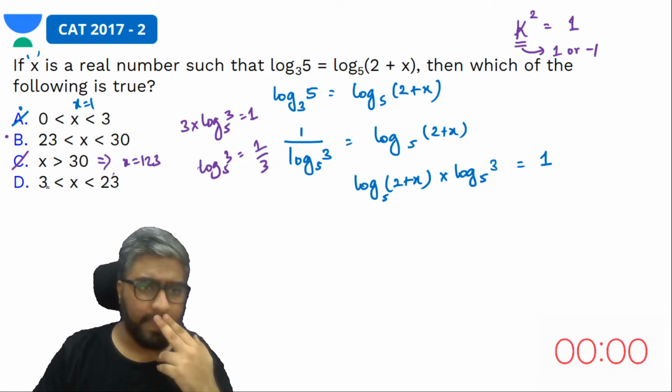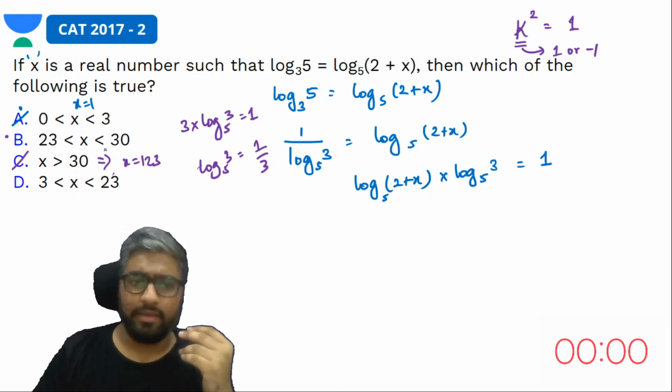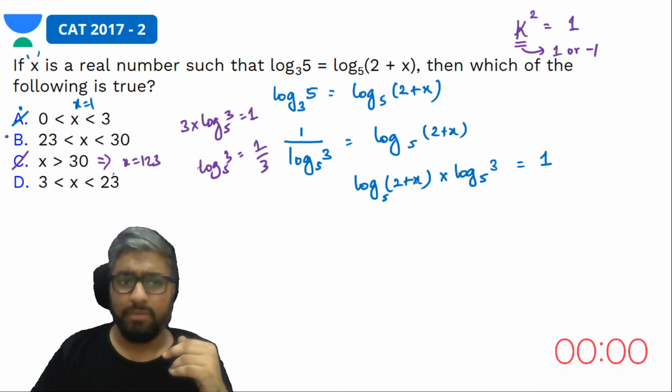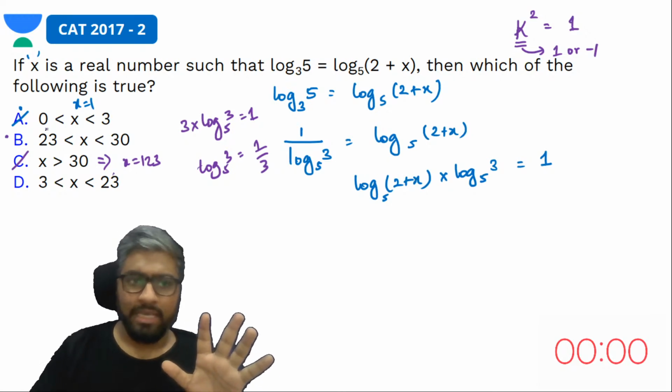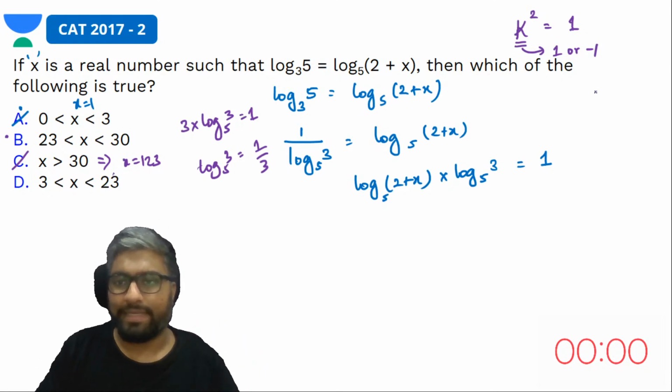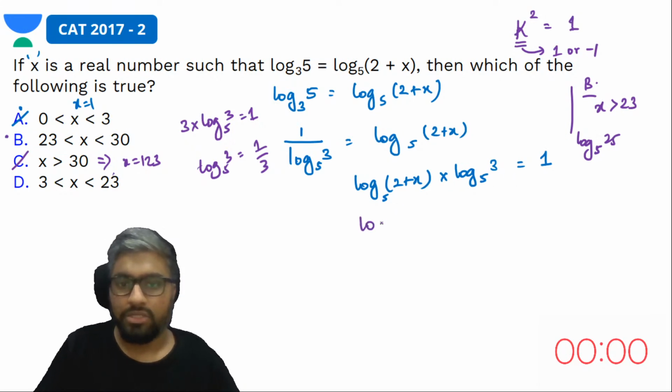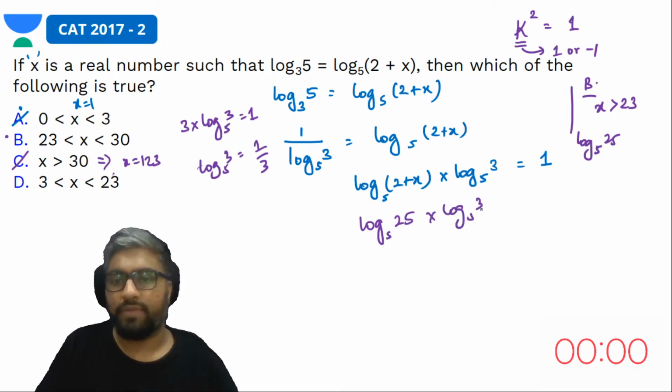So now let's look at this. Between 23 and 30, that basically means what? x has to be more than 23 is what this is saying, correct? According to option B, x has to be more than 23. So let's try this. If x is 23 itself, what will happen here? This will become log 25 to the base 5 times log 3 to the base 5. So log 25 to the base 5 into log 3 to the base 5 should be equal to 1.